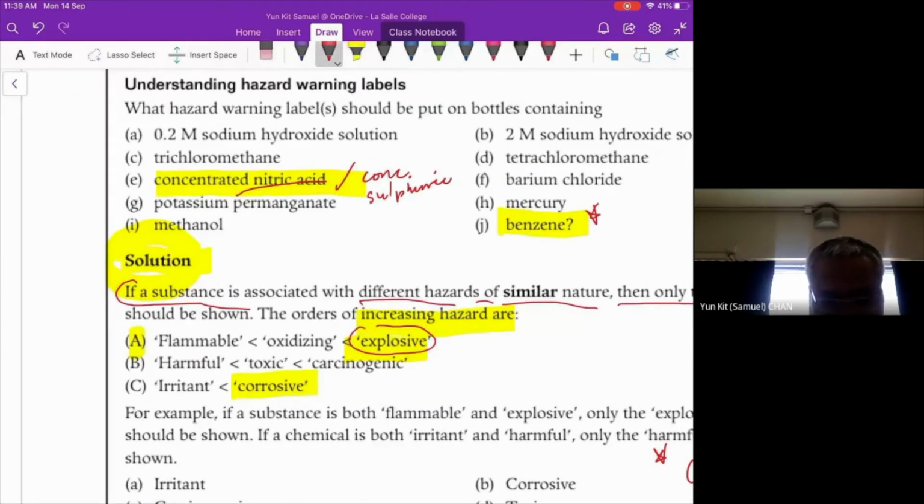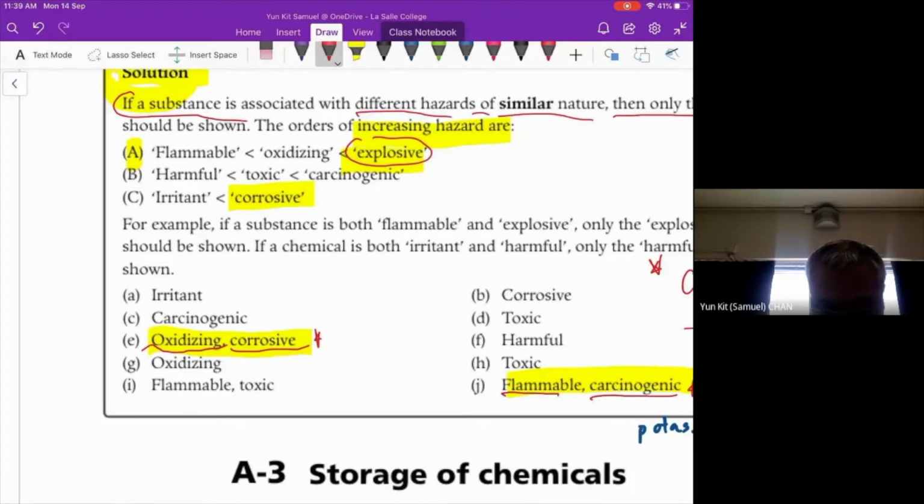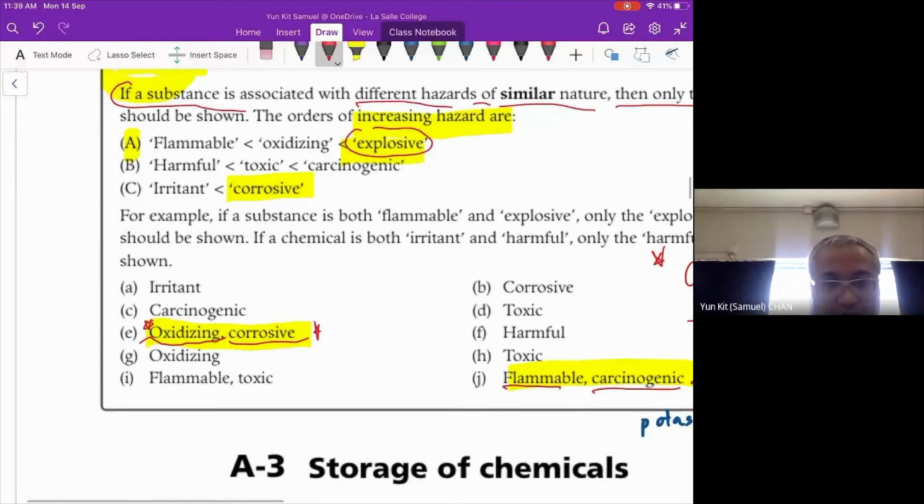Concentrated nitric acid, yes. As I mentioned here, I have already put it. If we have concentrated nitric acid or concentrated sulfuric acid, then they will have both oxidizing and corrosive labels.